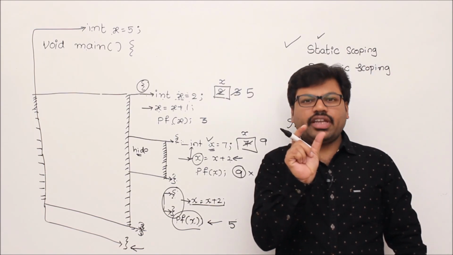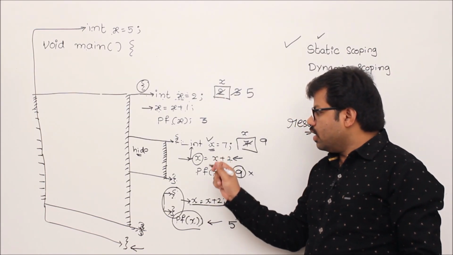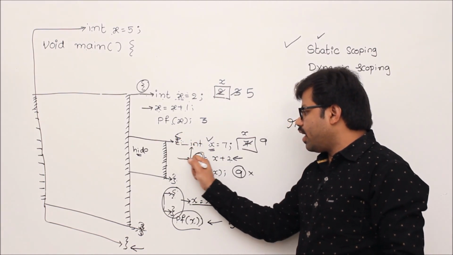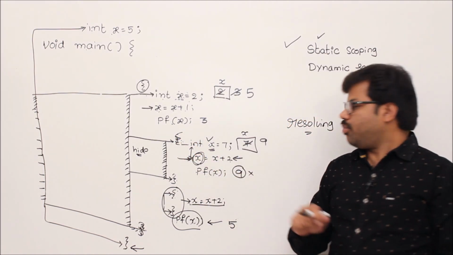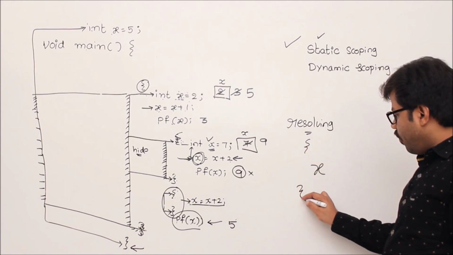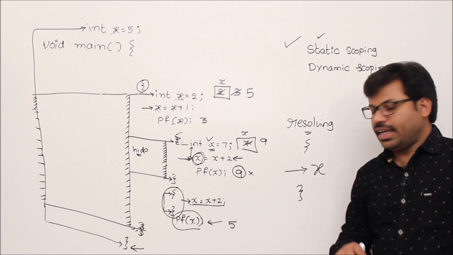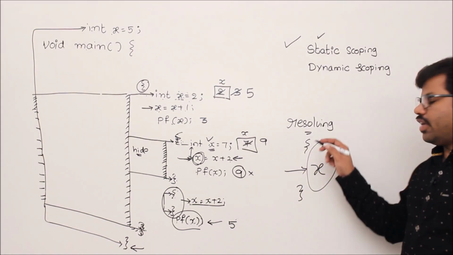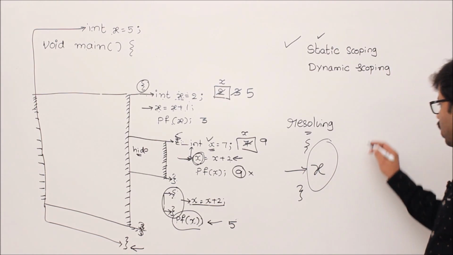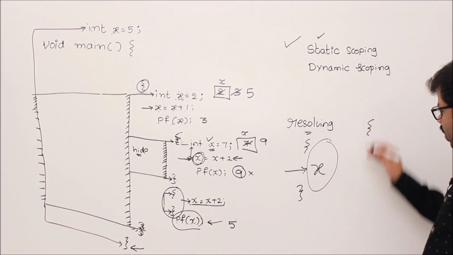Whenever you encounter a variable, first of all check the immediate block where you are referring to the variable. For example, when you are referring to a variable x, first go to the immediate block where it is written. In that entire block, search for the definition. If you don't get any definition, then what to do? Try the next level of surroundings.